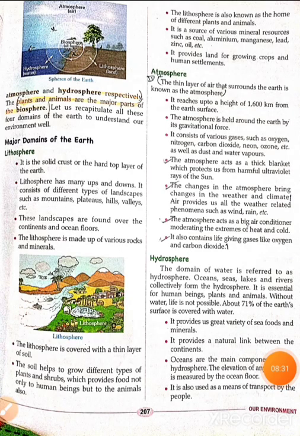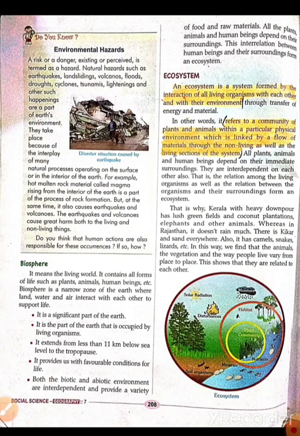So hydrosphere provides us a great variety of seafood and minerals. We get food, seafoods, and different useful minerals from hydrosphere. It provides us a natural link between the continents. We can travel from one part of the earth to another part through the hydrosphere also. Oceans are the main component of the hydrosphere. The elevation of any landform is measured from the ocean floor. It is also used as a means of transport by the people. Okay, so this was all about hydrosphere.